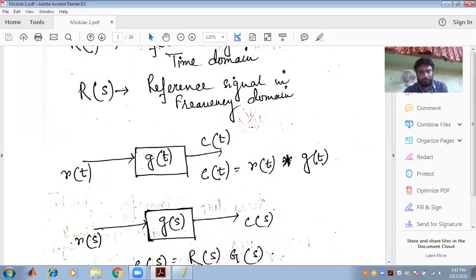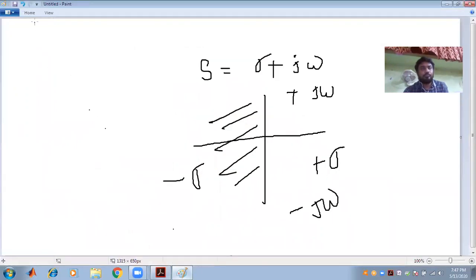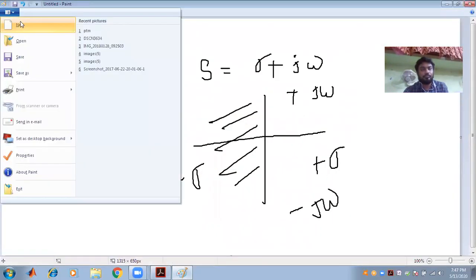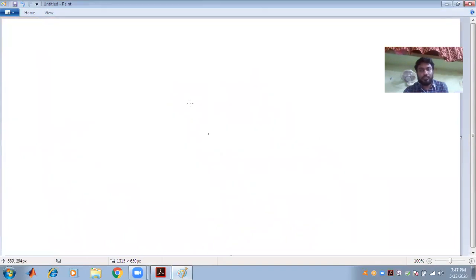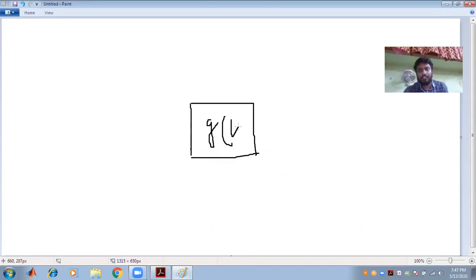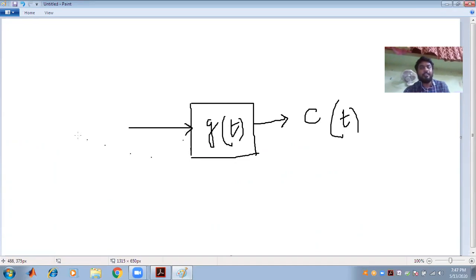So let us take a transfer function in the time domain called g(t), the output is generally known as c(t), and the input is generally known as r(t), in the time domain.